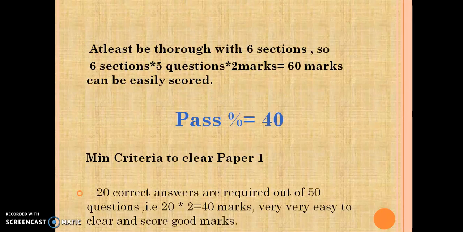To pass in this NET exam, you need to get 40%. That means if you answer 20 questions correctly, you will be able to pass. The next thing is to score good marks. What you can do is at least be thorough with 6 sections. If you are thorough with 6 sections, you will be able to answer all the 5 questions. 5 questions into 2 marks each, so 6 into 5 into 2 is 60 marks. So easily you can score 60 marks in paper 1.